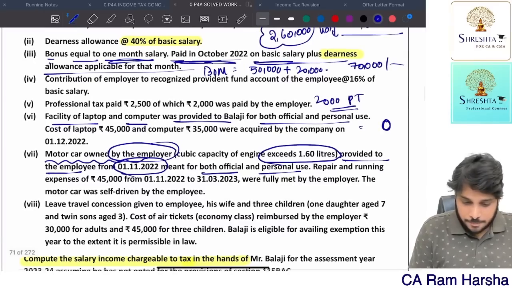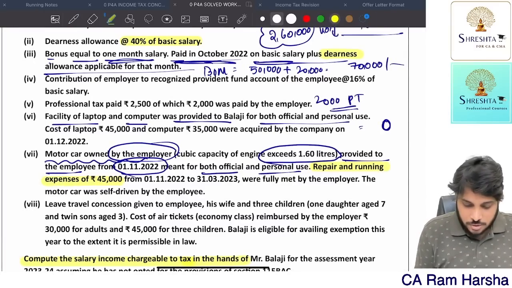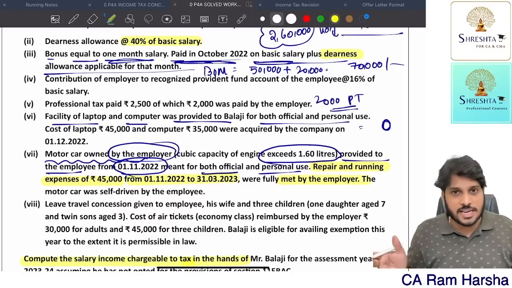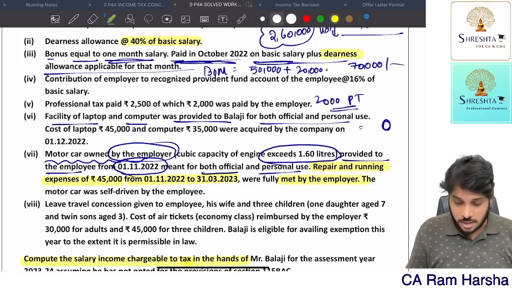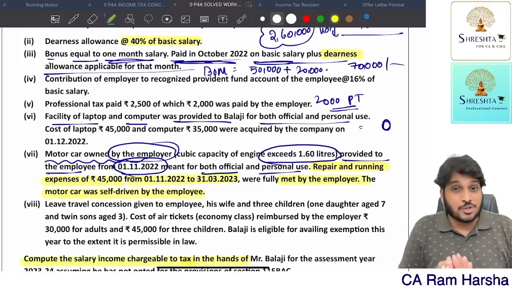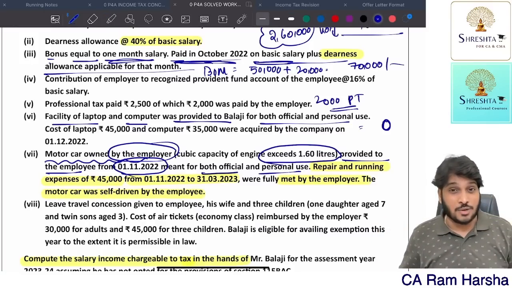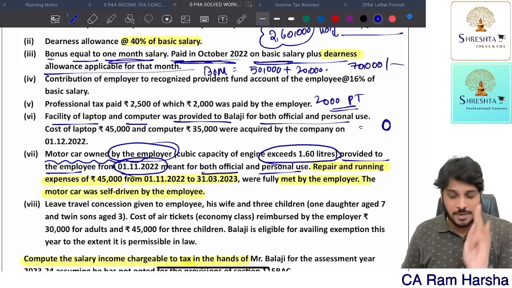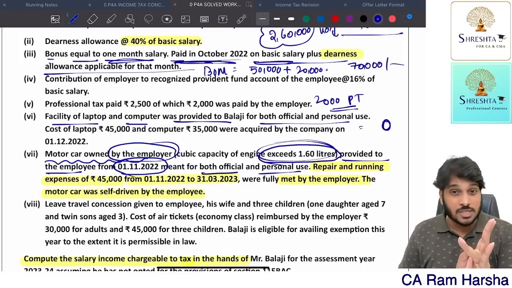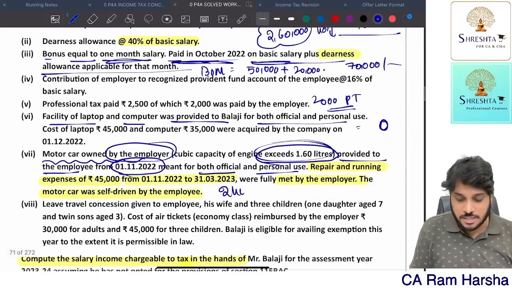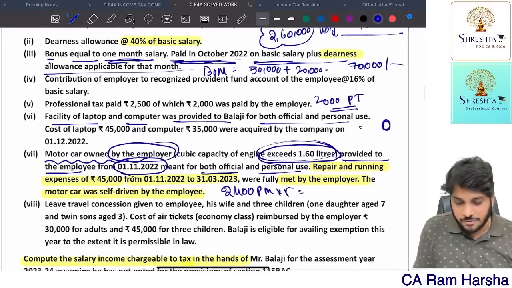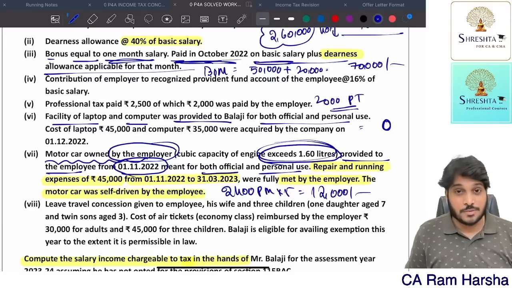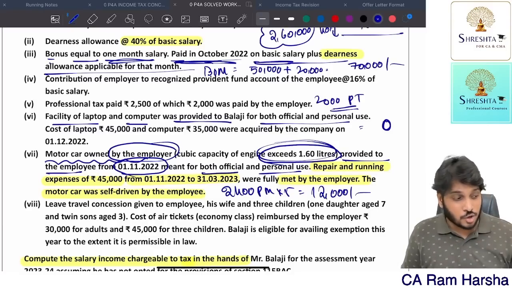Now repairs, running and maintenance expenses of 45,000 were spent on these 5 months, fully met by company. Company only taking care of entire expenses. Company only gave the car. The motor car was self-driven by employee, so no driver is provided. What is the perquisite value? Car owned by company, expenses made by the company, used for both official and personal purpose. Car capacity is more than 1600. 2400 is the perquisite value per month, multiplied by 5 months. So 12,000 is the perquisite. Deemed perquisite value is how much?